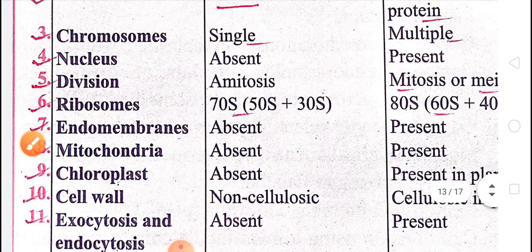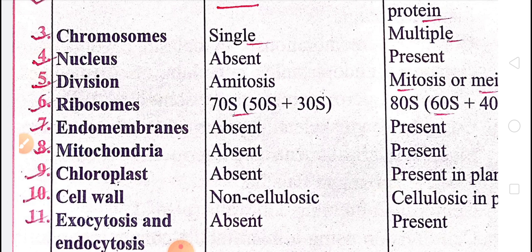Next, ribosomes. 70s ribosomes are found in prokaryotes, and in eukaryotes 80s ribosomes are found. Endomembrane, children, is a group of membranes and organelles which help in the transport of lipids and proteins.